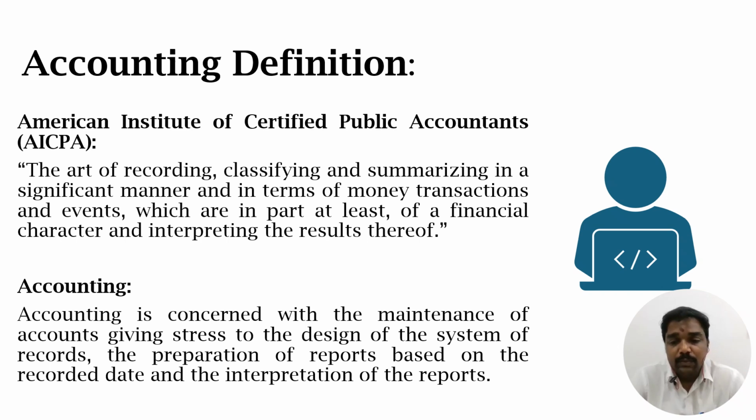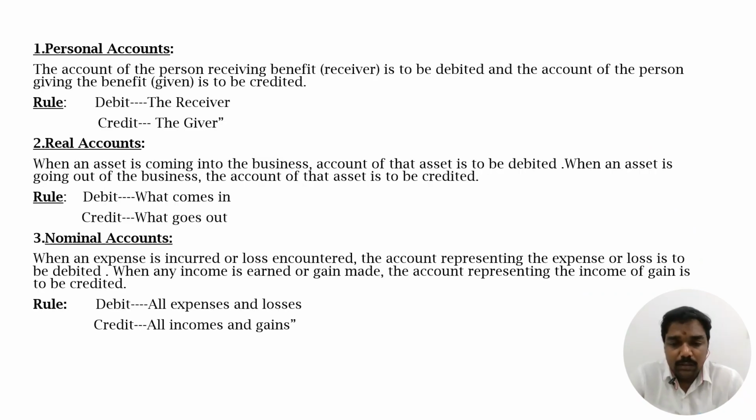To know the judgmental purpose, we are using all this accounting: how to start accounting from the entry stage, how to end accounting with the final accounts. For those purposes, we should learn the golden rules of accounting. We have three rules of accounts. One is personal, another one is real.